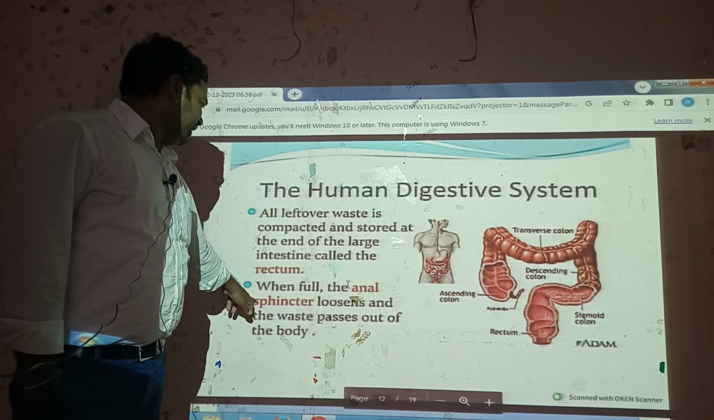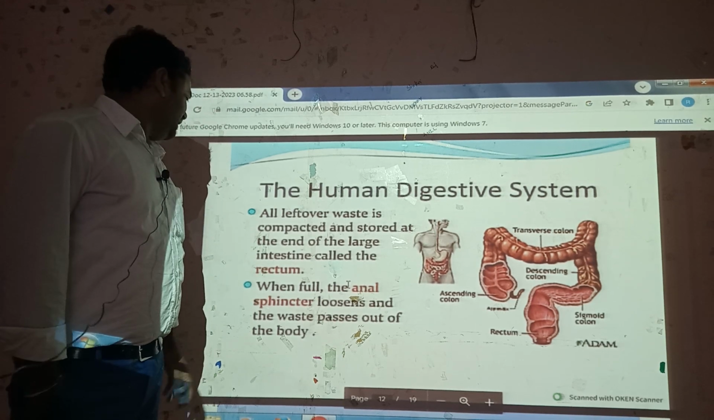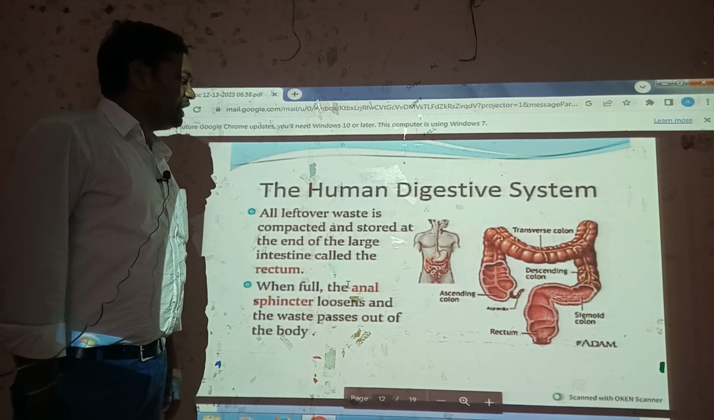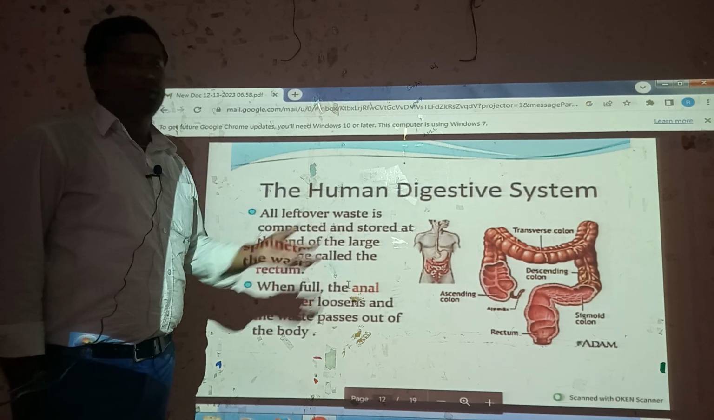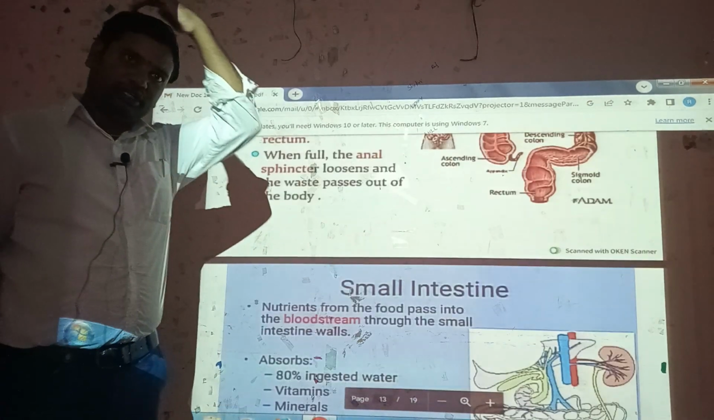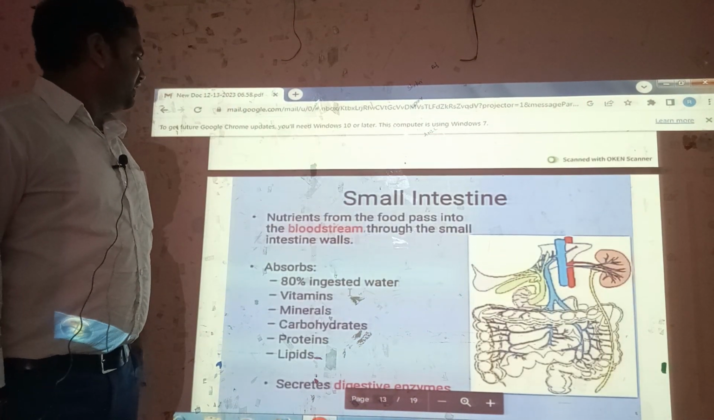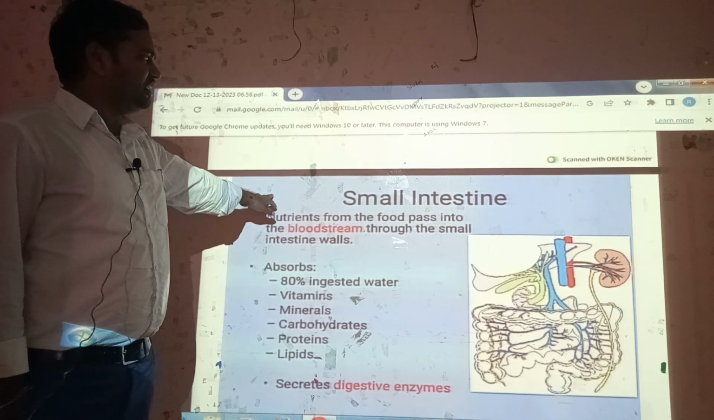When full, the anal sphincter loosens and the waste passes out of the body through the anus. This is the waste product from the large intestine, passing outside of the body. Next, small intestine. Okay, some main important additional information.